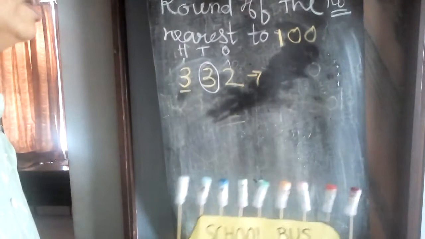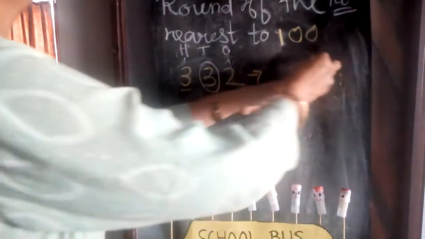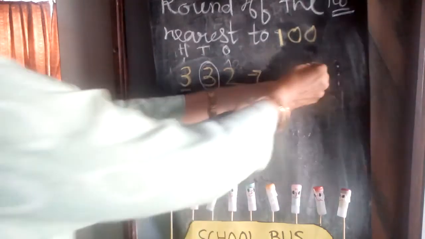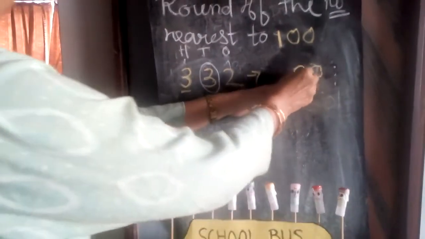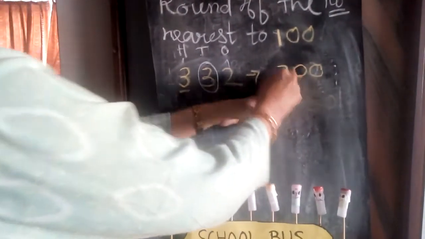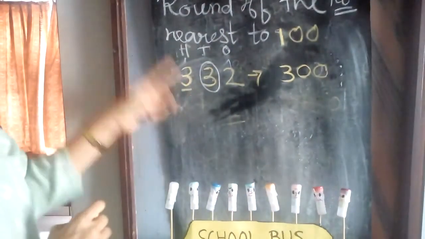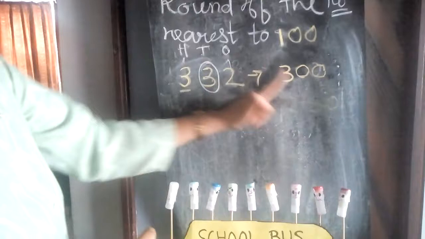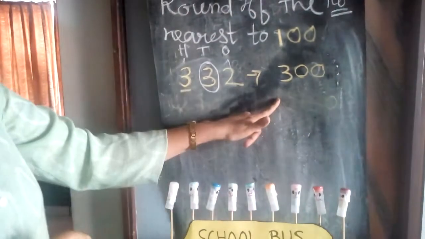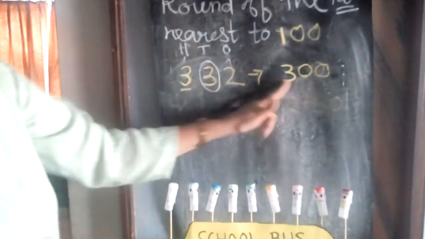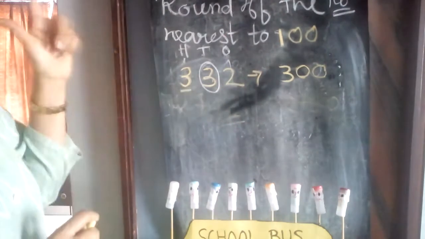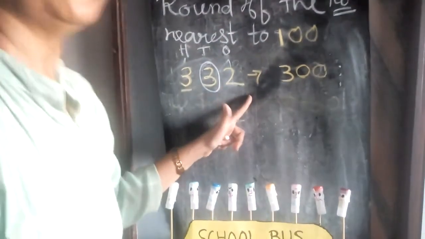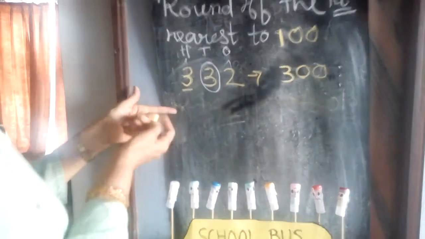So smaller number, that means what you will put here? 0. So your ones place is also 0. Tens place is also 0. And your hundred place is 3. So your rounding of number 332 is 300. Right? So 300 is the nearest hundred number of 332. Now look at another example.